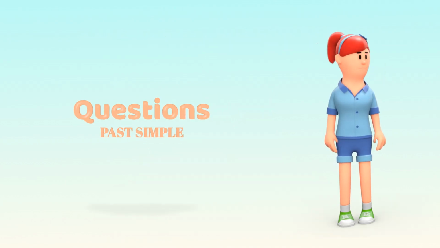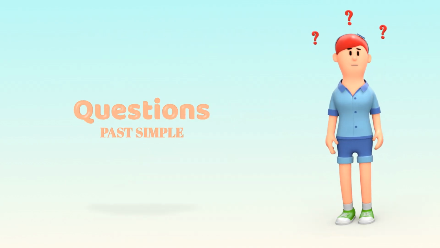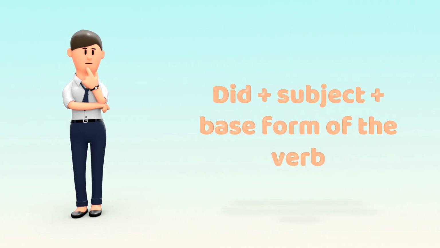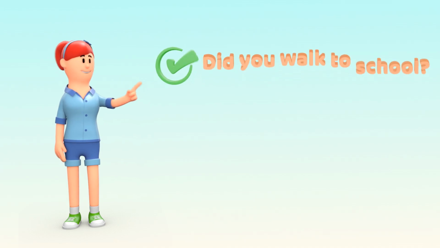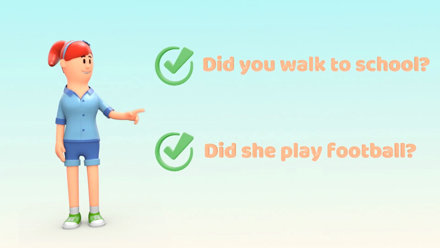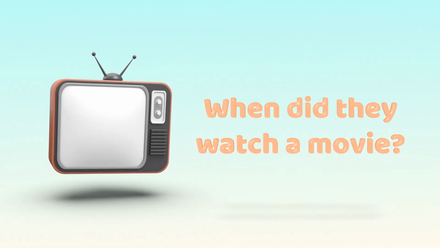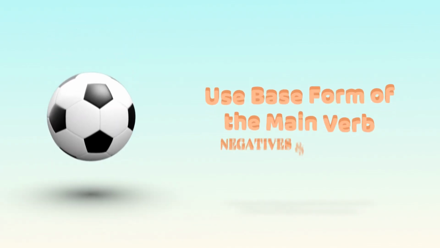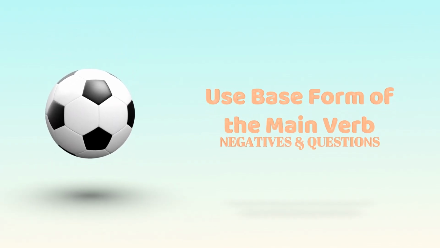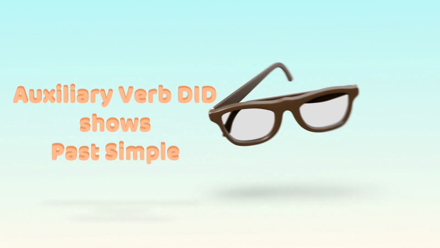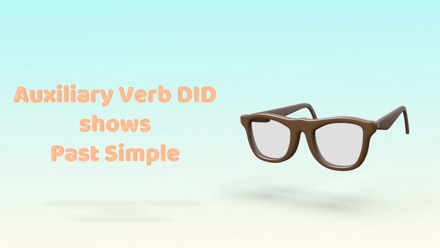Questions in the past simple are formed this way. Did plus subject plus base form of the verb. Did you walk to school? Did she play football? Or when did they watch a movie? Notice that in negatives and questions, the main verb stays in its base form. It's the auxiliary did that shows the past simple tense.